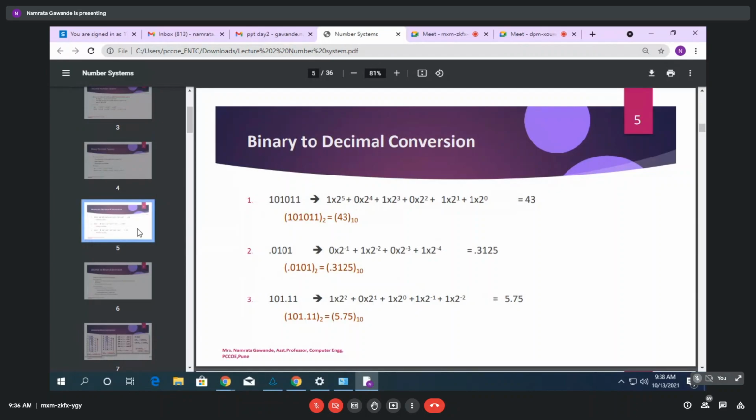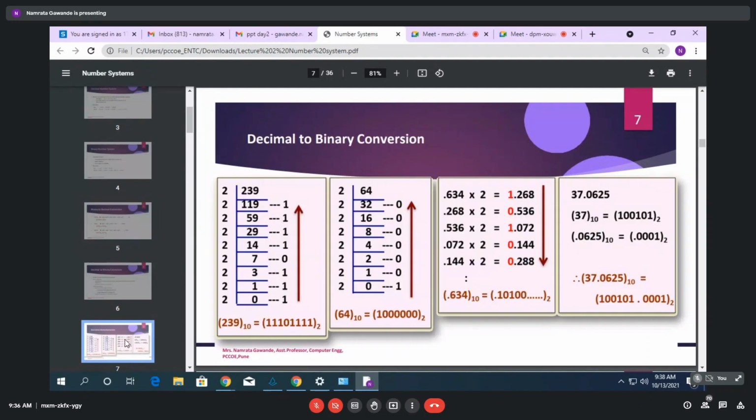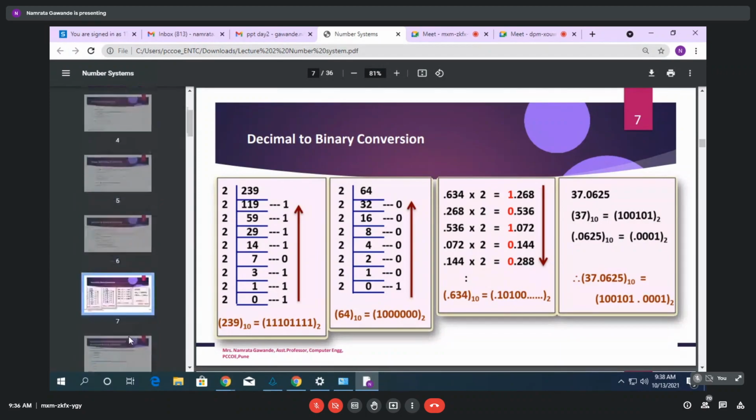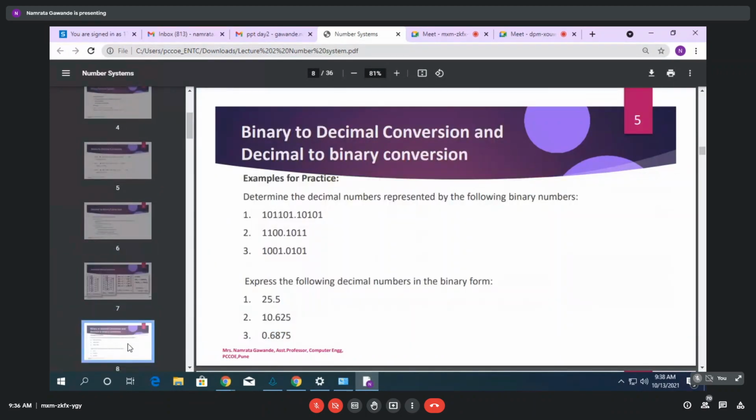I think we have gone through the binary and decimal conversion, right? Decimal to binary and binary to decimal, right? Is there any doubt, students, in this topic? No, ma'am.